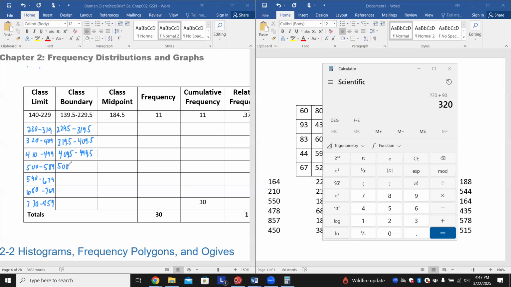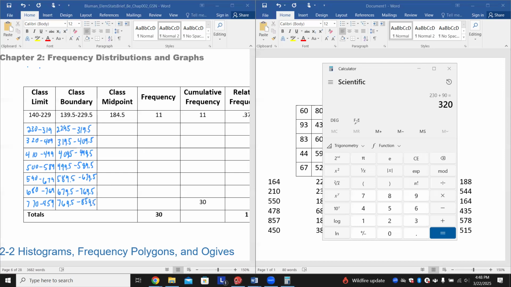Nope, I lied. This would be 499.5 to 589.5. And this would be 589.5 to 679.5. And this would be 679.5 to 769.5. And this would be 769.5 to 859.5. Right? And then the midpoint is literally the number right in between it, right?